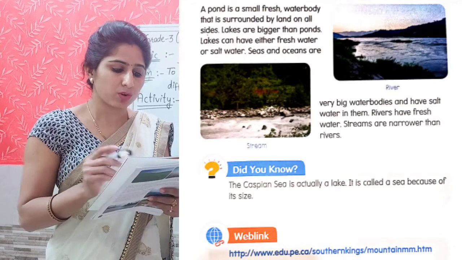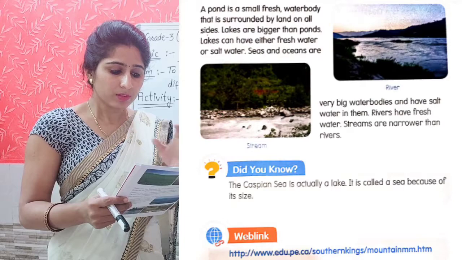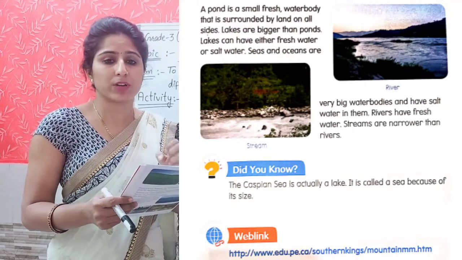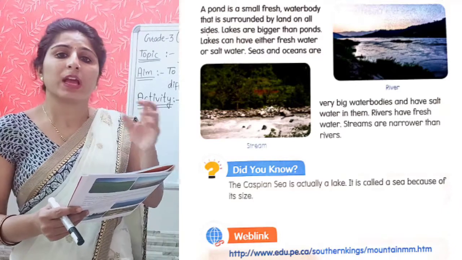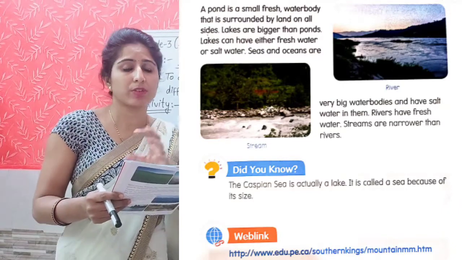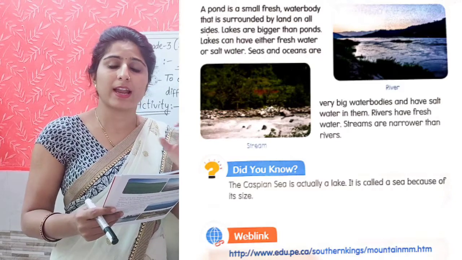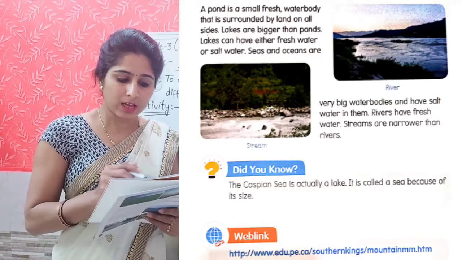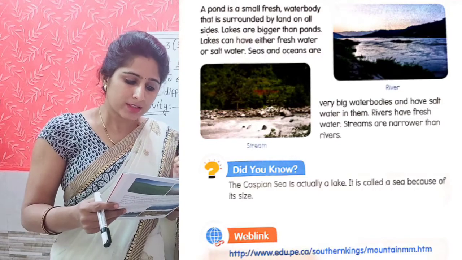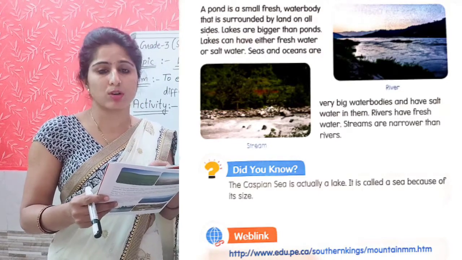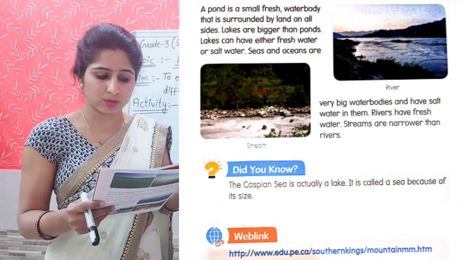A pond is a small freshwater body that is surrounded by land on all sides. Pond जो एक small water body होता है and in which fresh water is there. उसमें fresh water होता है and it is surrounded on all sides by land. Land से surrounded होता है. Lakes are bigger than ponds. Lakes can have either fresh water or salty water. Lakes में fresh water भी हो सकता है और salty water भी हो सकता है.